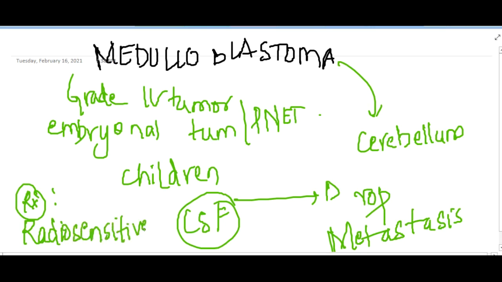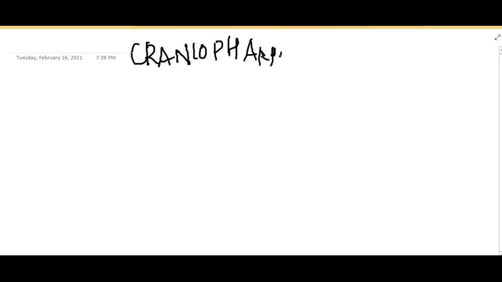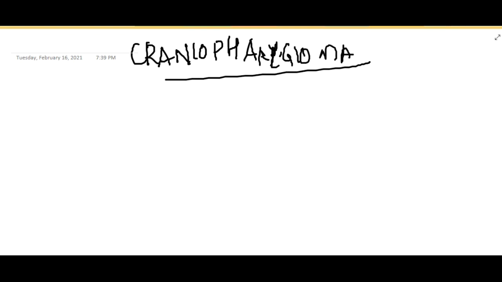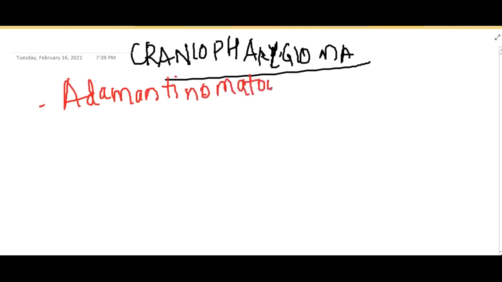Medulloblastoma is a radiosensitive tumor. Then the last important tumor is craniopharyngioma, an adamantinomatous tumor, a variant predominant in childhood.